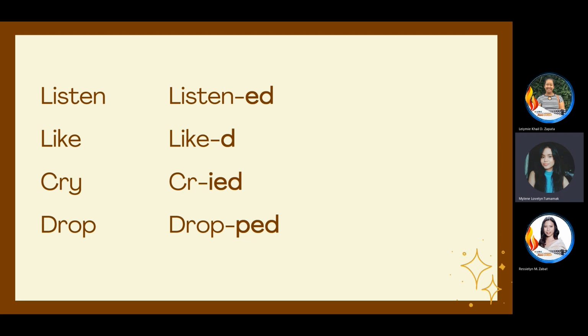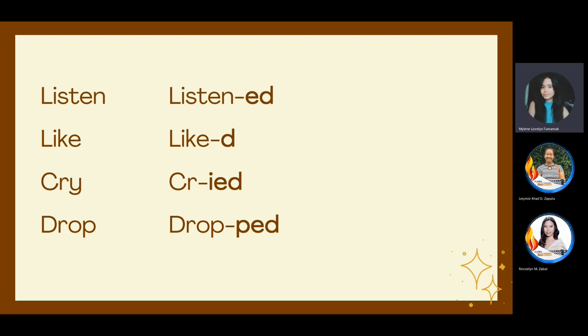Okay, so if a verb ends with the letter y, it's a rule that we need to change or remove the letter y before adding d at the end. So before converting a verb into a past participle, whenever it has the letter y at the end, we need to change it into i, e, and then letter d.